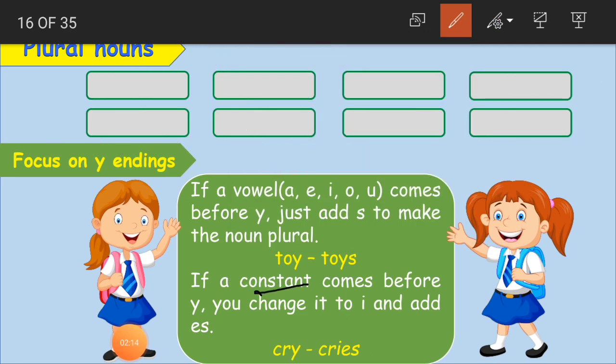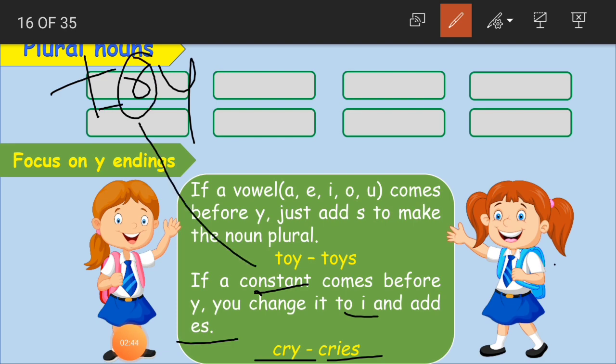Again I'll explain: if a consonant comes before Y, you change it to I and add ES. We learnt cry, and we'll take one more example: try, T-R-Y. To make it plural, we first remove this Y, because R is a consonant, and add I. Then we add ES.